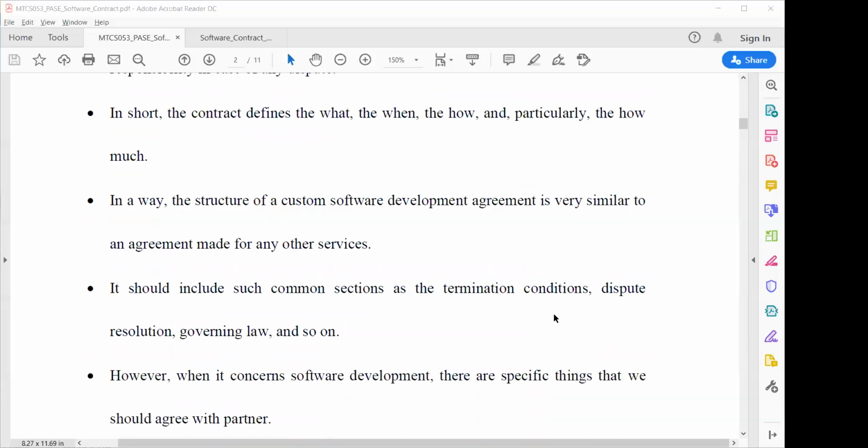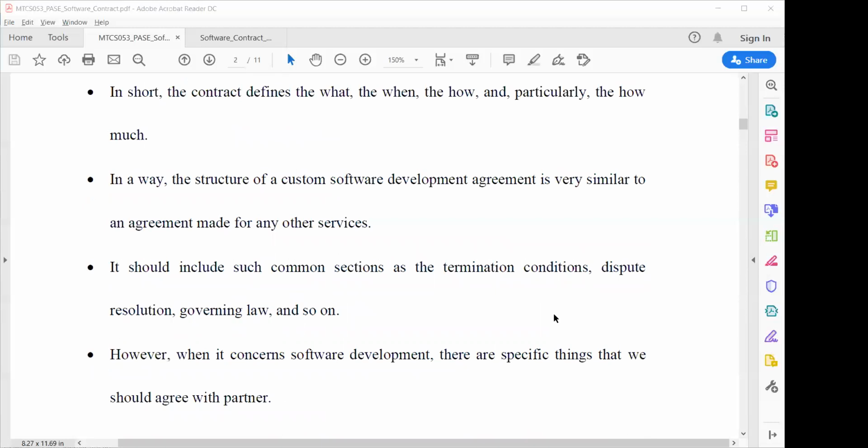It should include common sections such as termination condition, dispute resolution, governing law, and so on. So your software contract should have a termination condition. Software development is a longer process, so sometimes a situation arises where the client does not want the software, or the developer is not able to develop the software, or is not able to satisfy the conditions of the client.